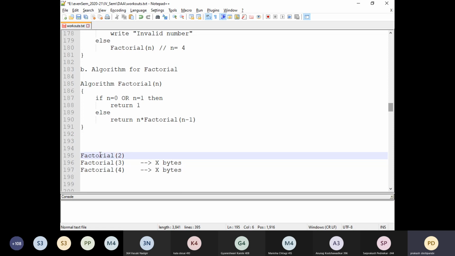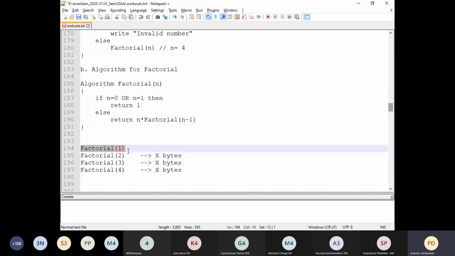Right? Again the function call is pushed onto the stack. Again it may require the same amount of memory to get executed. Then what will happen? Can you tell me what will be the next line which I should write here? What is going to be pushed again? Factorial of 1. Because when the factorial of 2 is called, definitely it is going to call factorial of n minus 1, that is 2 minus 1, that is 1. Then factorial of 1 is called. Then again this may require the same amount of memory.